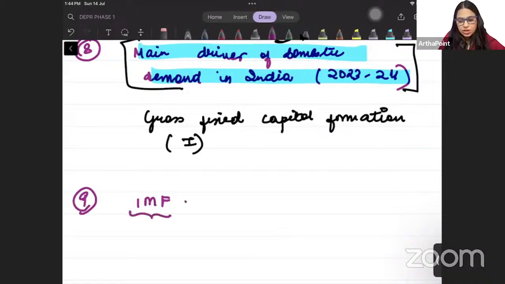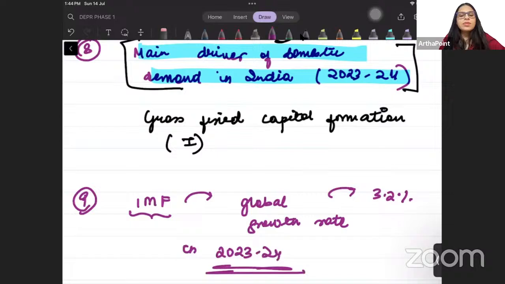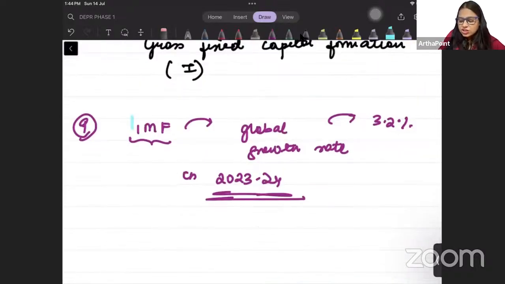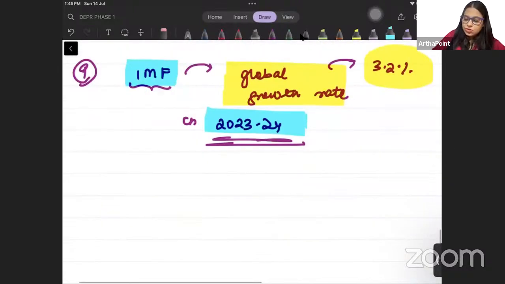Beta IMF ने बोला था that the global growth rate will be 3.2% in the year 2023-24. So according to International Monetary Fund, according to IMF, जो हमारा global growth rate होगा, that was predicted at 3.2% for 2023-24. ठीक है? Okay, next.